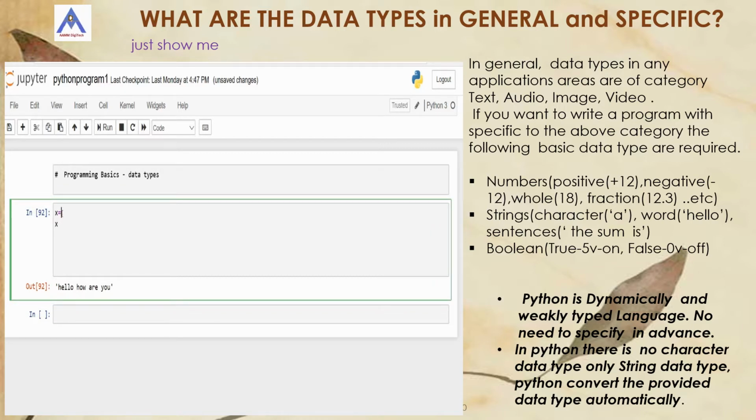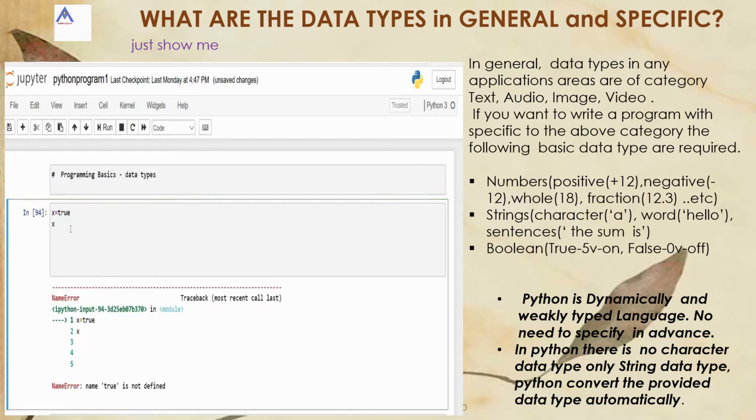Similarly, now let us define a boolean value. For boolean, we have to give the first letter capital, True, for the value 1. So that means x is equal to the true value, that is 1. So x is True. By mistake, if you give a small letter here, it is not a boolean variable, it is an error. So you will get an error.